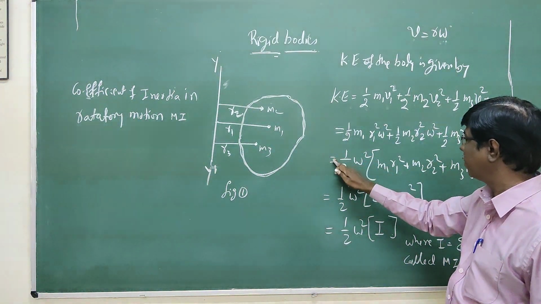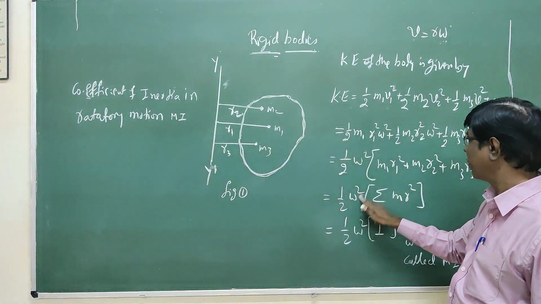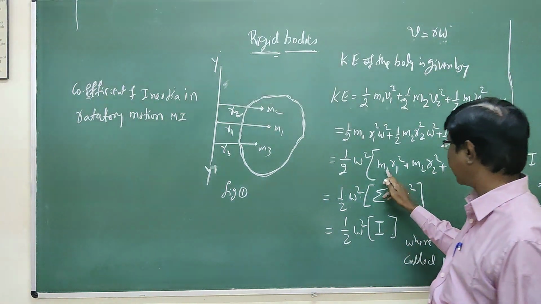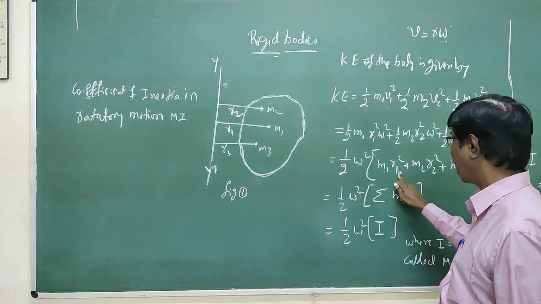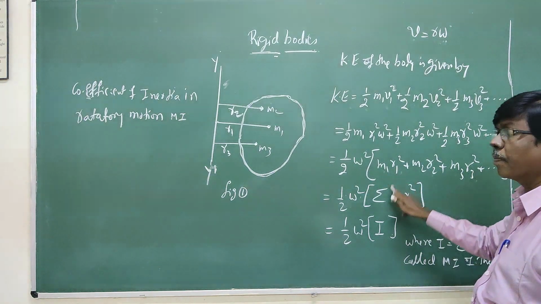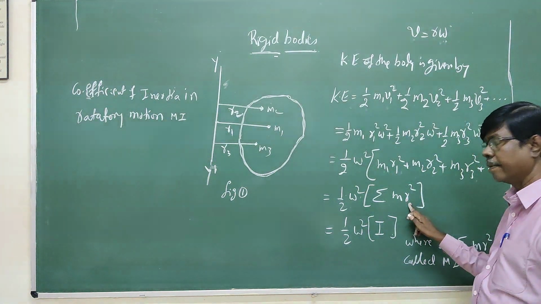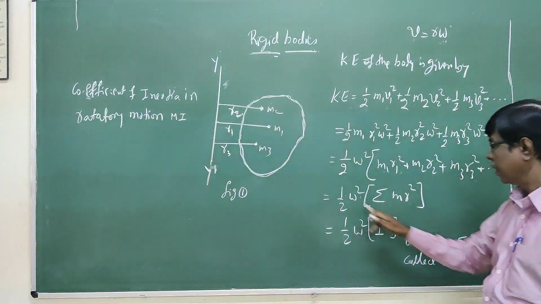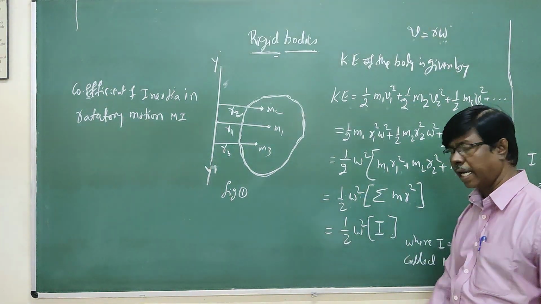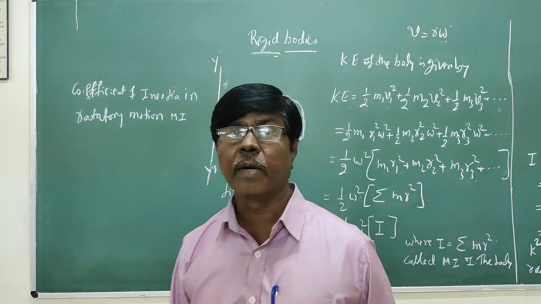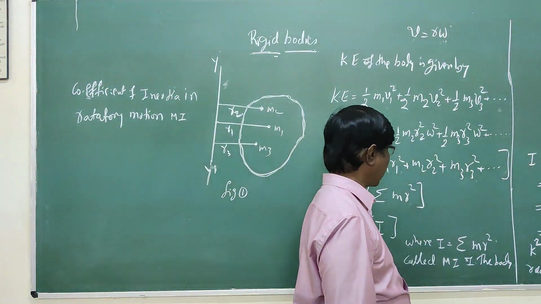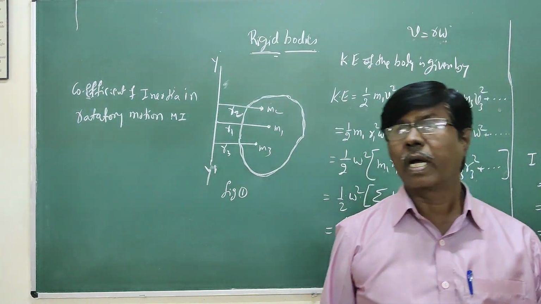This is the sum over the individual particles, which can be written as summation m r square. So half omega square into summation m r square can be written as I, where I is called the moment of inertia of the body.